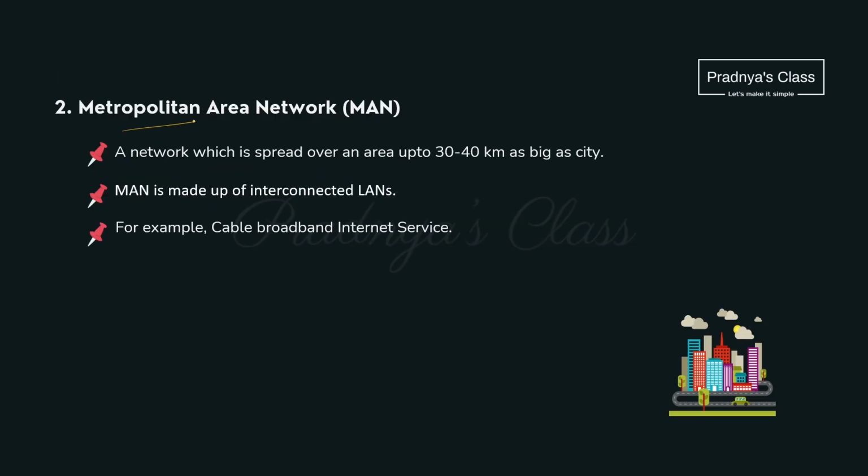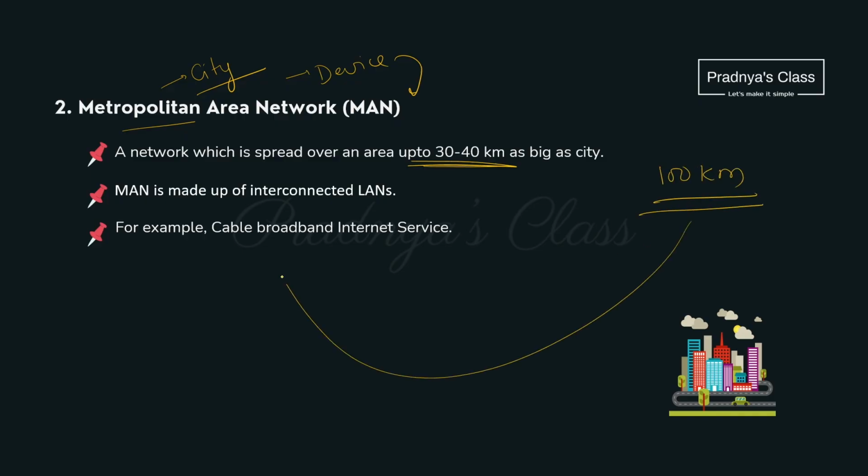The second one is metropolitan area network. It is nothing but related to a city. It means when we connect the devices within the city, it will be MAN. A city can sometimes be big, so we can consider up to 100 km of range. An example is cable broadband internet service.